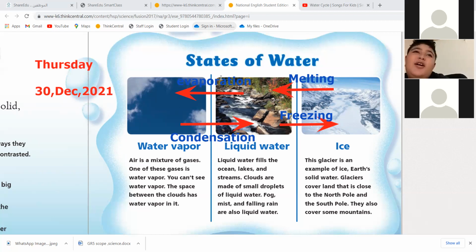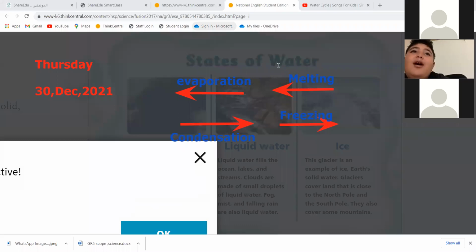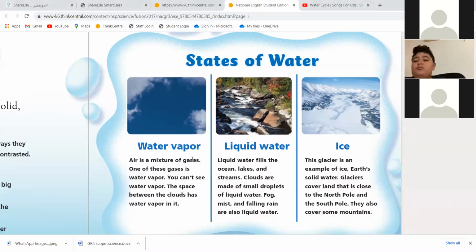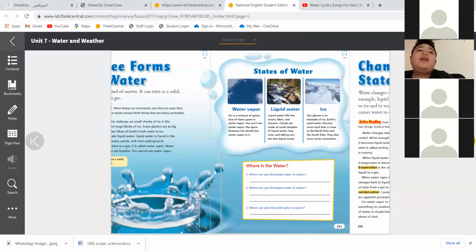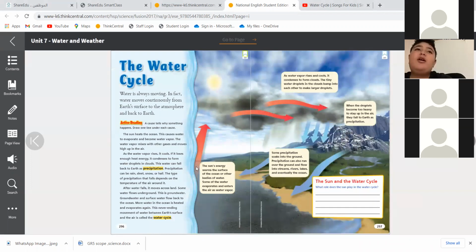Today, boys, I'm going to tell you how we can have rain. Are you excited to know how we get the rain? It is about the water cycle. Why? Because the water goes around and around, from the ground up to the sky, back to the ground. So it's a cycle. It is a never-ending movement of water between the Earth's surface and the air. We call it the water cycle.